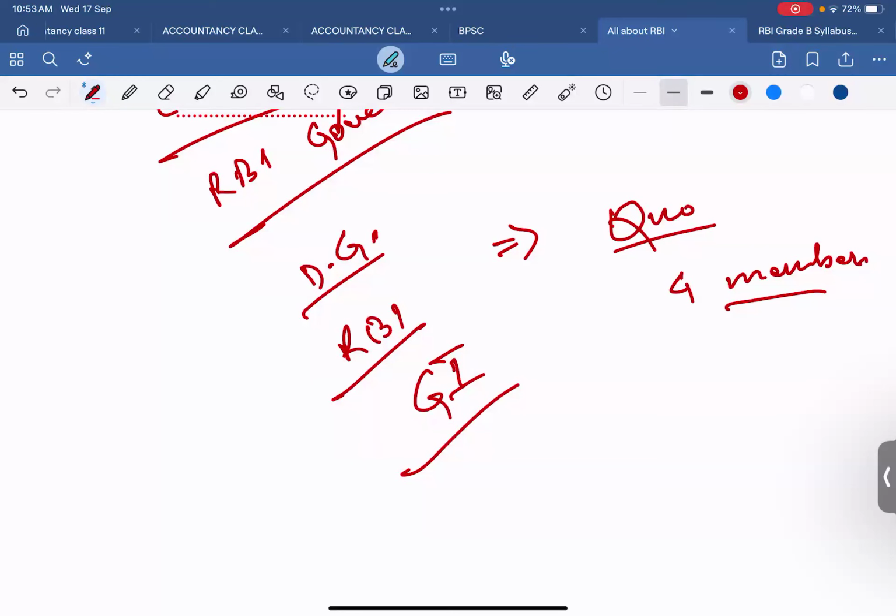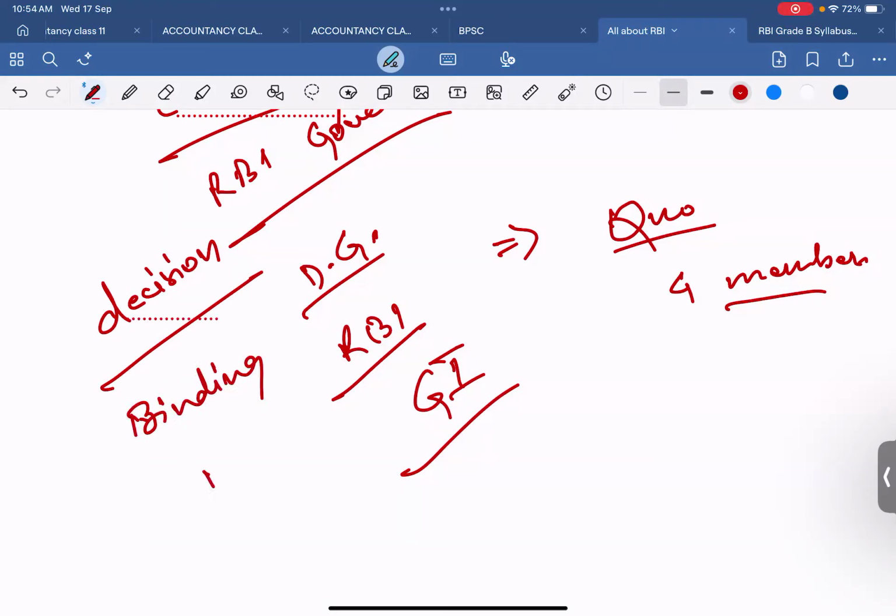And one more thing, the decision of MPC, means Monetary Policy Committee, would be binding on the RBI. Binding on the RBI. Am I clear till here? Is it clear, everyone? Yes, sir.